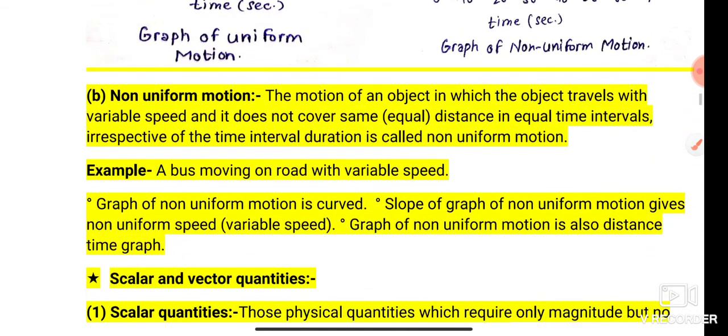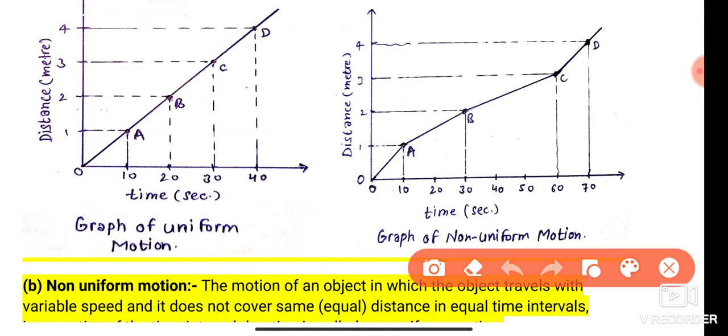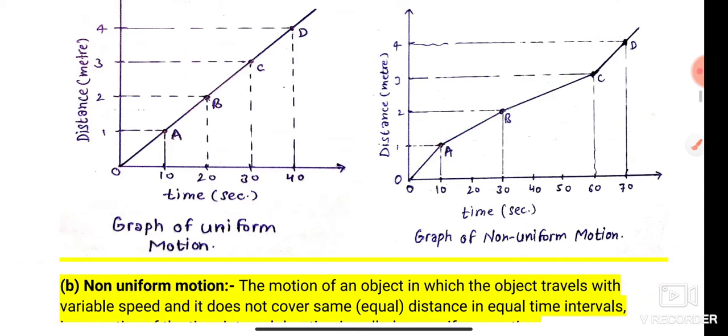Next is non-uniform motion. When an object travels equal intervals of distance in unequal intervals of time, then the body does non-uniform motion. Its speed is variable, with different speeds, and it gives a curved graph.